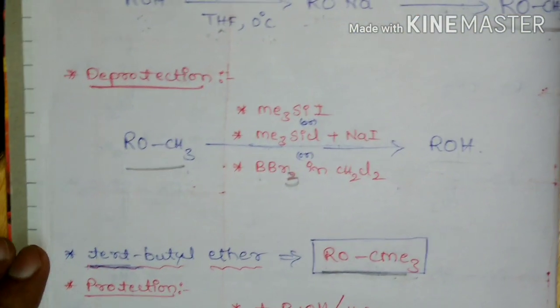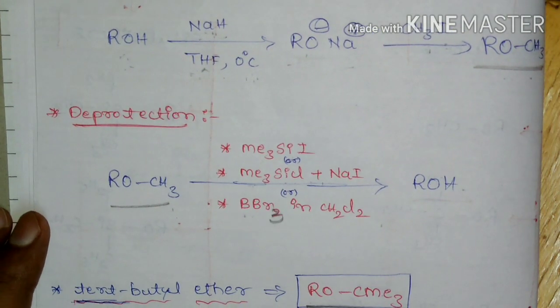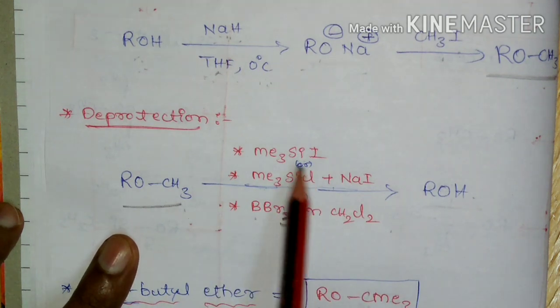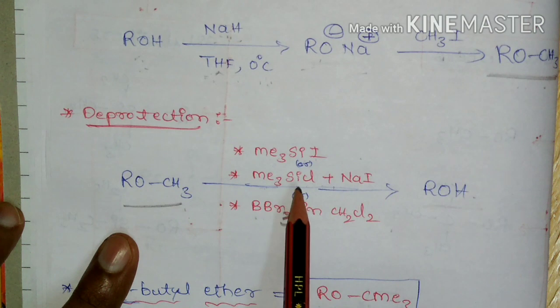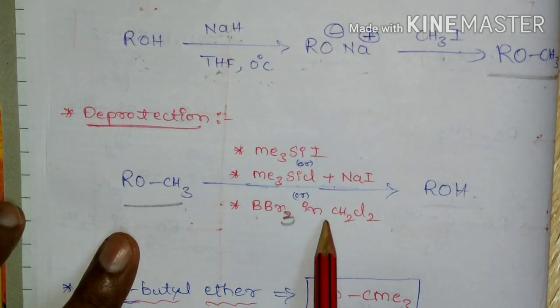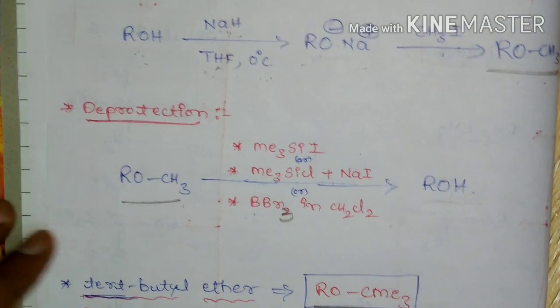And if you come to the deprotection of this methyl ether, it can be carried out by treatment with trimethyl silyl iodide, or trimethyl silyl chloride plus sodium iodide, or BBr3 in dichloromethane, which will lead to the deprotection.